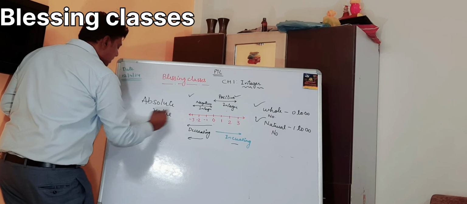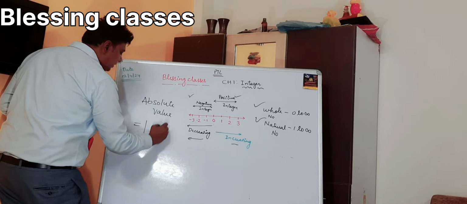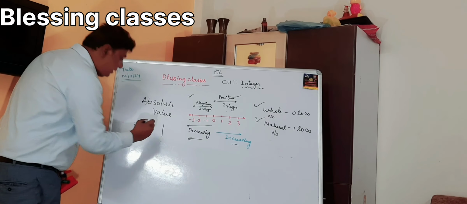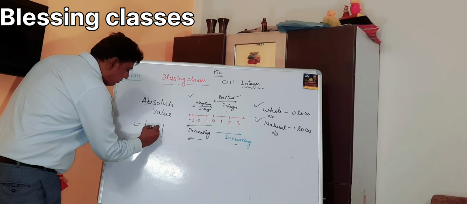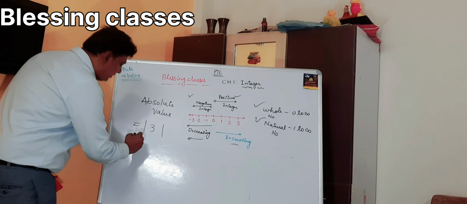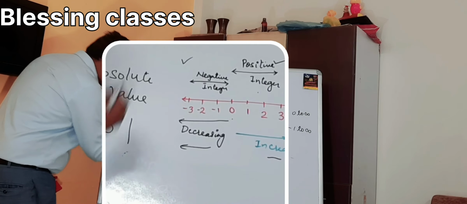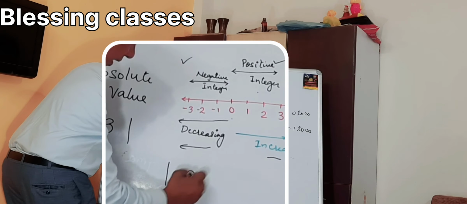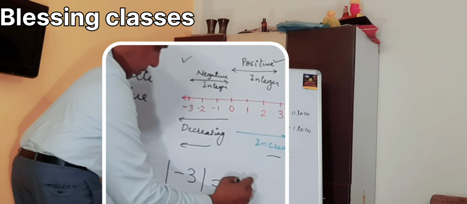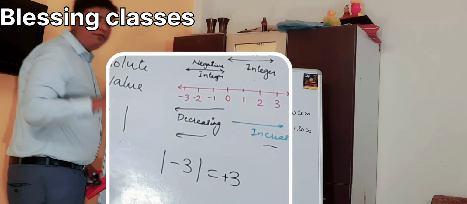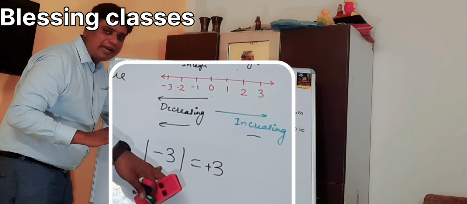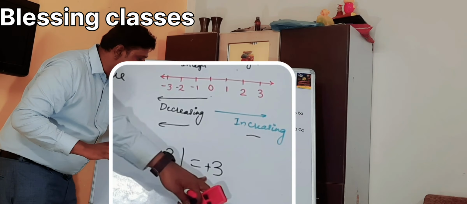Absolute value. In absolute value, there is the mod. We know that inside the mod, whatever number we put, if we put 3 inside the mod, the resultant is 3. If we put -3 inside the mod, the resultant is +3. We have to remember whatever we give inside the mod, the resultant will be positive.